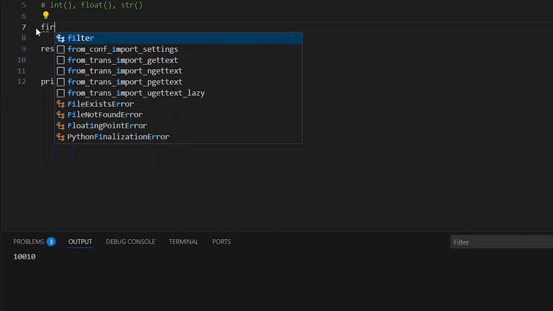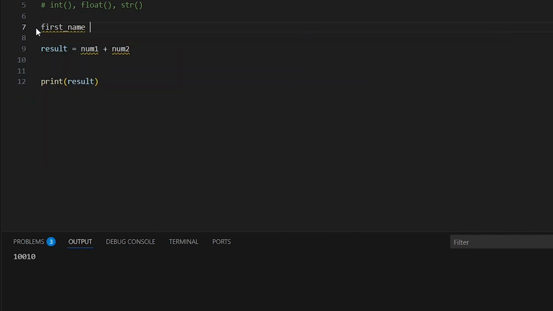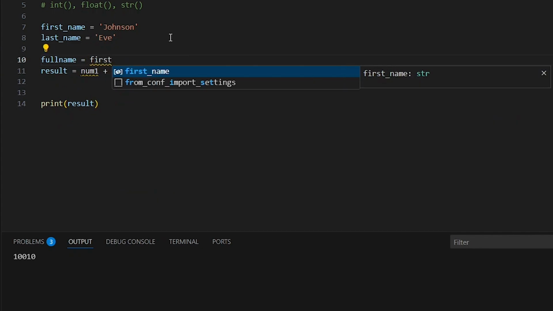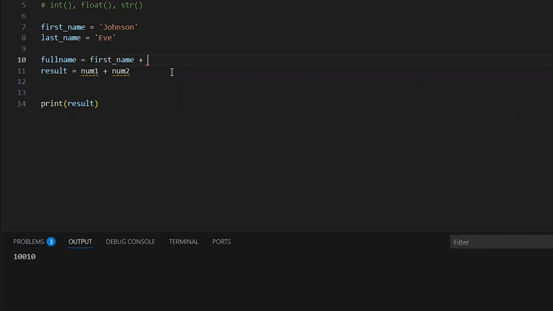We have first name is equal to Johnson, and we have last name is equal to Eve. And we want full name to be equal to first name plus last name. And we'll print the full name.